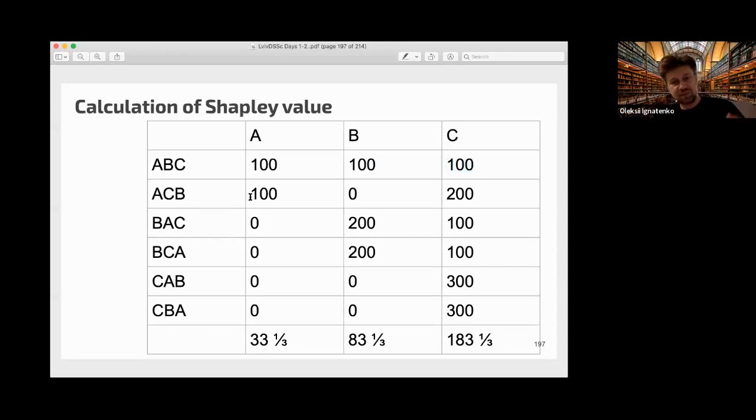Then ACB: A came in and built the rod that he needs. Then C came and built the rod that he needs, 200. And B came and there's nothing for him to build because it's already built by C. And we do this for every possible permutation, and then we calculate the average. For the average values, we get the same numbers as in the graphical representation, and this is the Shapley value.